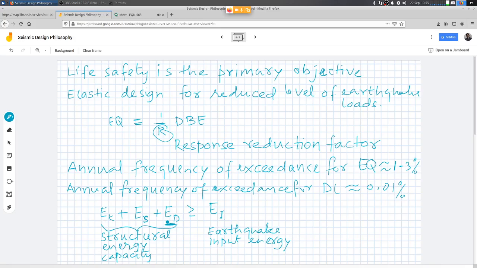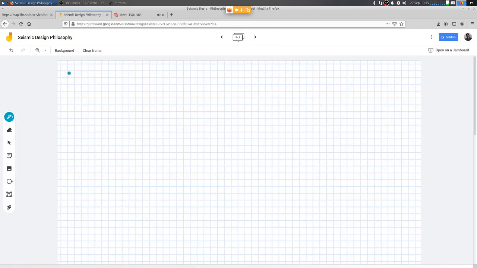Now energy dissipation can happen because of non-linear deformations. Inelastic deformation or the plastic deformation in the structural system, right? And that is achieved by two factors. Okay, so first one we have already discussed as the structural configuration. Second one is redundancy. Right? Redundancy in the structural system.